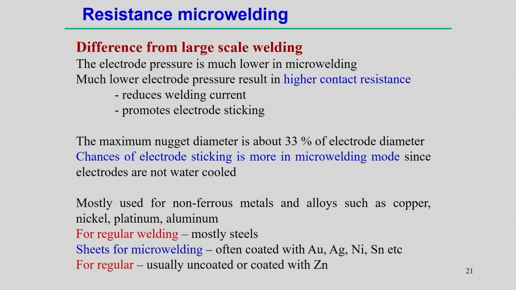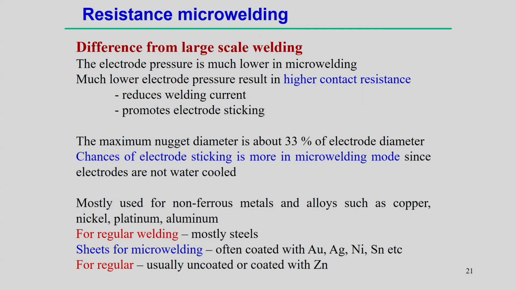So, when the contact resistance is very high, the requirement of the welding current is less in these cases, and sometimes it promotes the electrode sticking to the workpiece. If the maximum nugget diameter is about 33% of the electrode diameter, the chances of electrode sticking are more in micro welding mode, since electrodes are not water cooled. The electrode size is very small, so there is no scope to use some kind of cooling system there. In that case the heat transfer may not be as effective as in the conventional process.